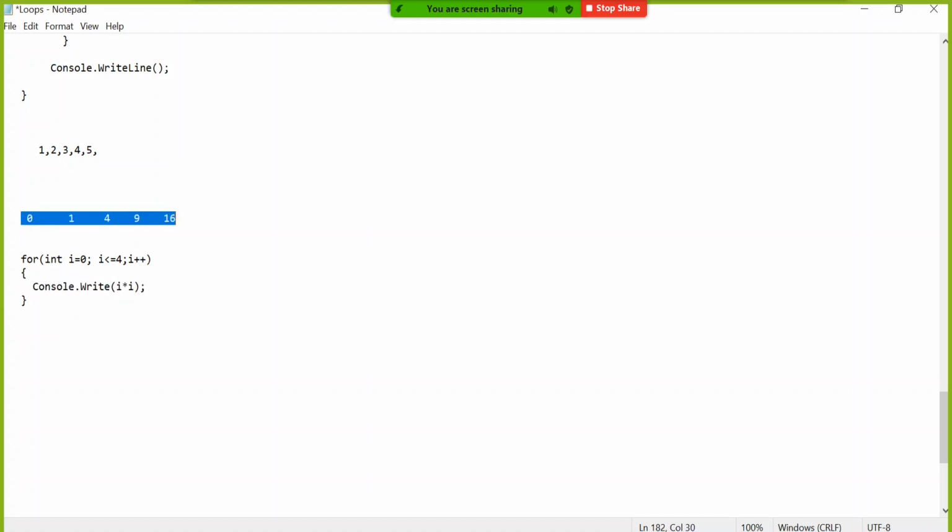So like this you have to apply your logic a little. For any irregular numbers also there must be some irregular logic. So now it is converted to one regular logic, right? When i is 1, it will display 1 into 1. When i is 2, it will display 2 into 2.